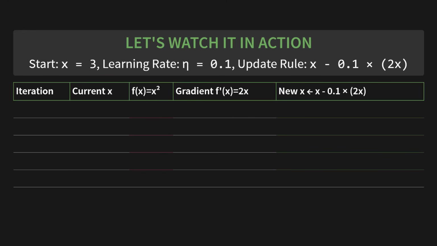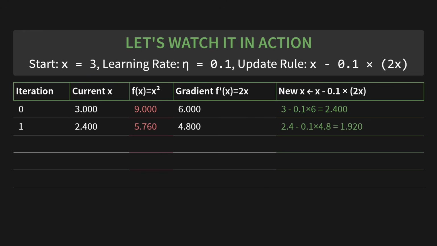Okay, check out this table. We are going to walk through this together, step by step. First, at iteration 0, our current x is 3. The error, which is x squared, is a huge 9. The gradient, 2x, is 6. So the new x is our old x, 3, minus our step size, 0.1, times that gradient of 6. 3 minus 0.6 is 2.4. That's our new position. See how that works?